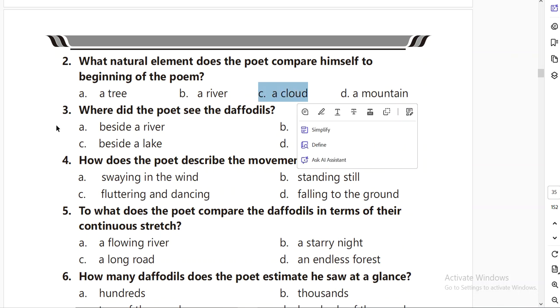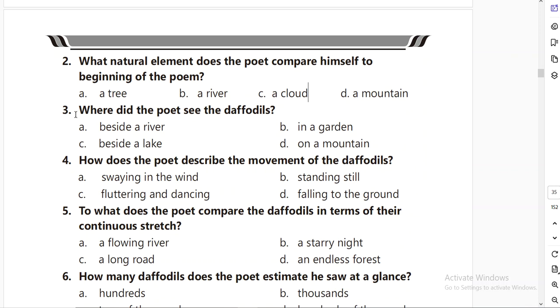Next, question number 3: where did the poet see the daffodils? Let's find out: beside a river, in a garden, beside a lake, on a mountain. We all know the answer is C, that is beside the lake.